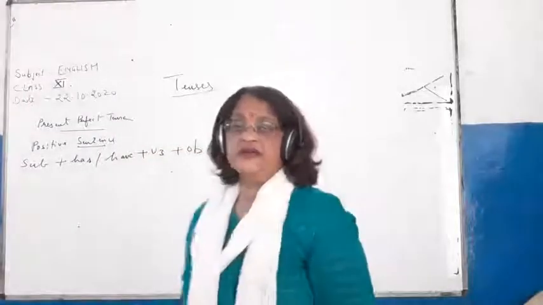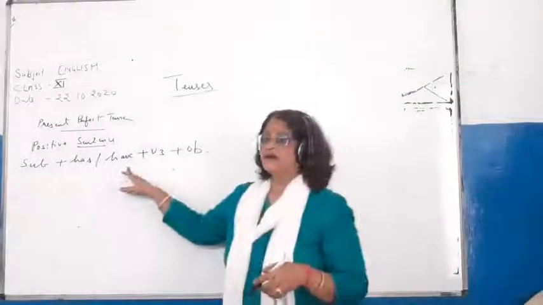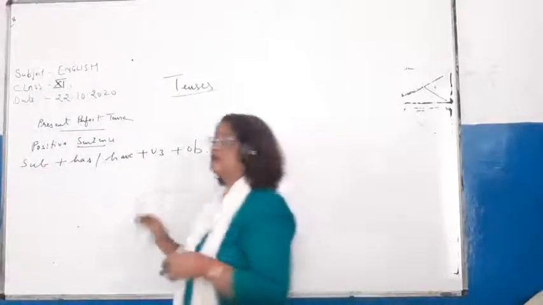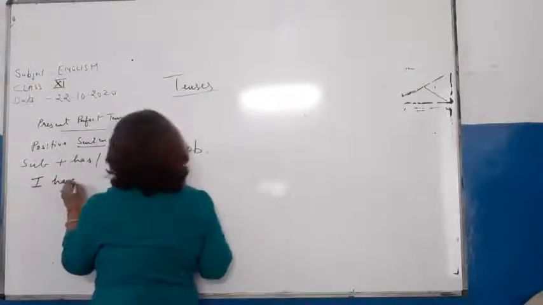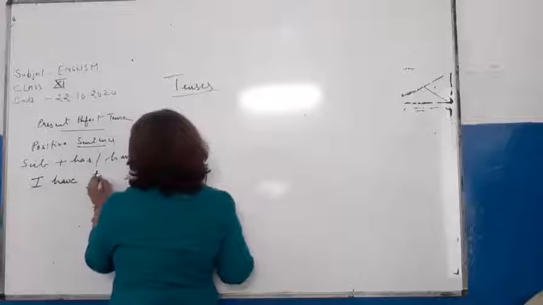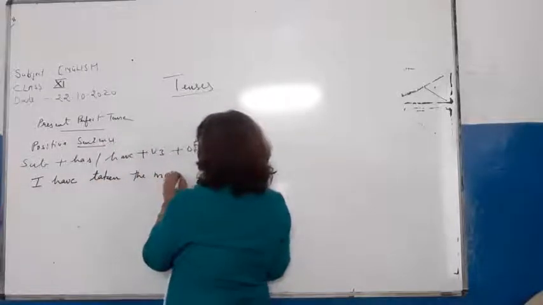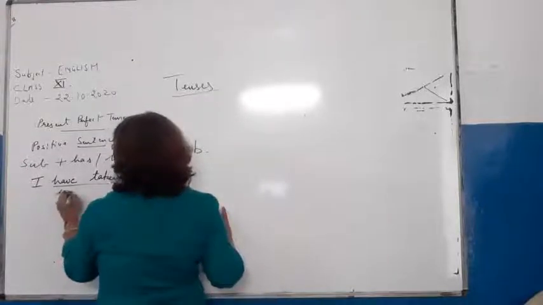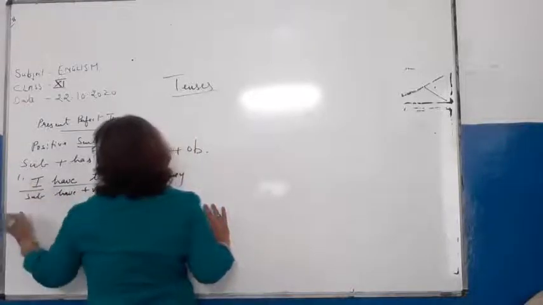So this is the sentence structure of the positive sentence. Here we can see, the subject is I, have taken, the money. This is the object. Have plus V3.